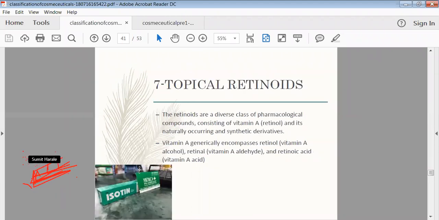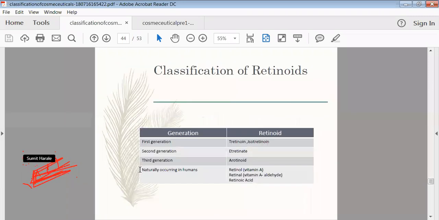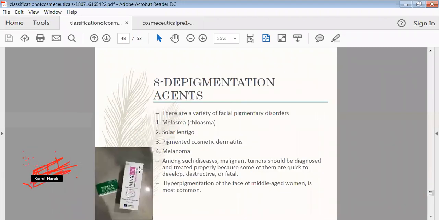Then topical retinoids are also there. They can be utilized with the help of creams. Then depigmentation agents are there. These are utilized for the facial pigmentary disorders.